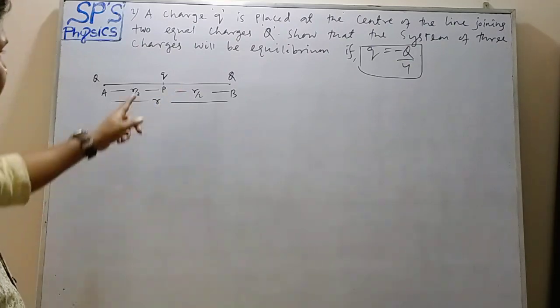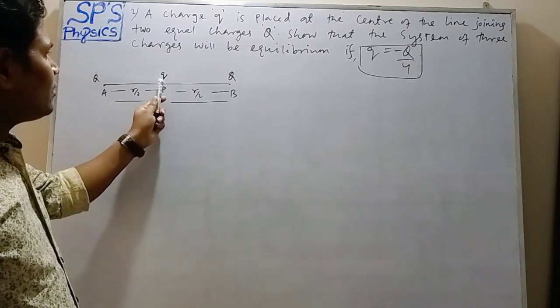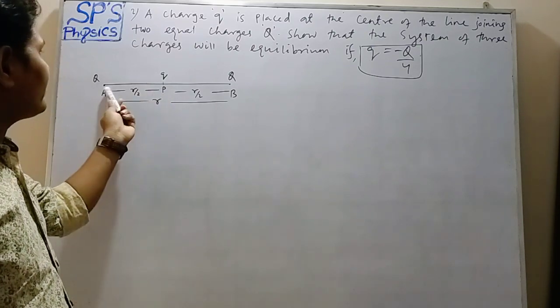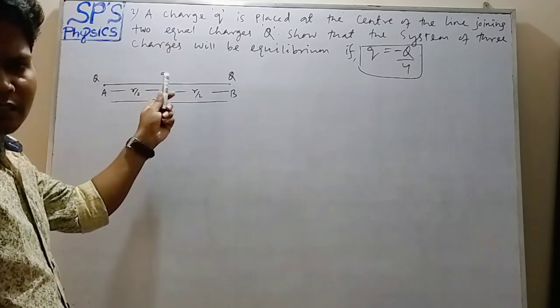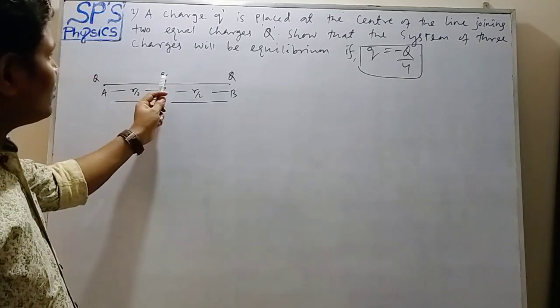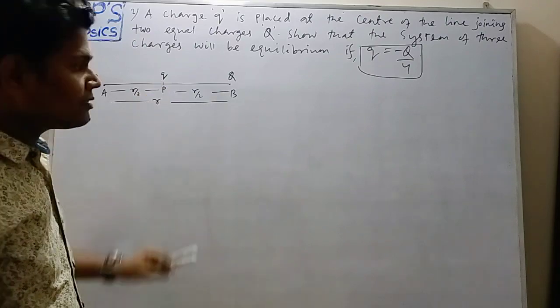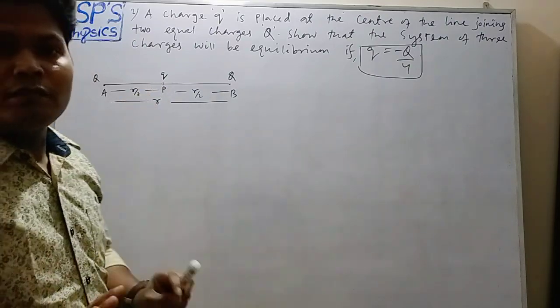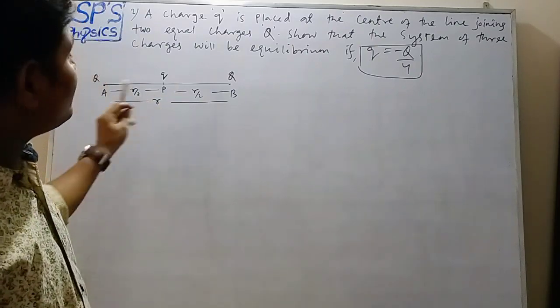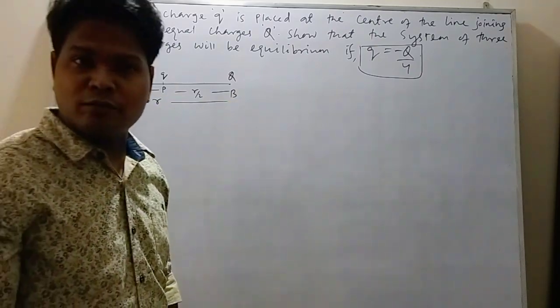Okay, so here the net force on the charge small q is how much? 0, because it is situated at the same distance from each charge having equal magnitude. The net force on charge small q is 0, which means that charge small q is already in equilibrium. So we have to show that the system of three charges remains in equilibrium.